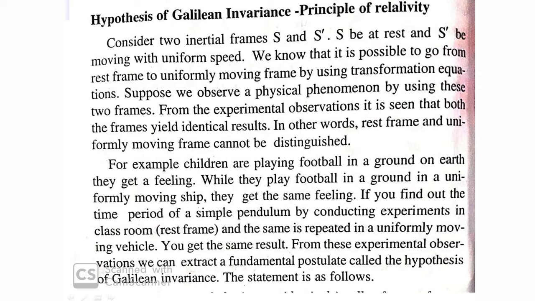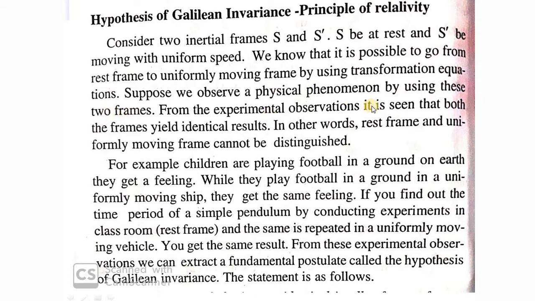And if these two frames are inertial, it is called Galilean transformation equation. And now what we are doing is we are observing a physical phenomenon, like a girl playing, a boy throwing a ball. And we are observing the physical phenomenon by using these two frames.